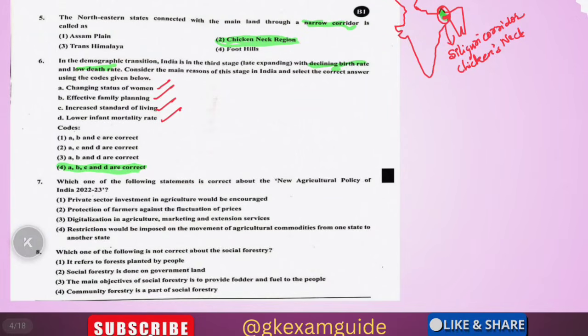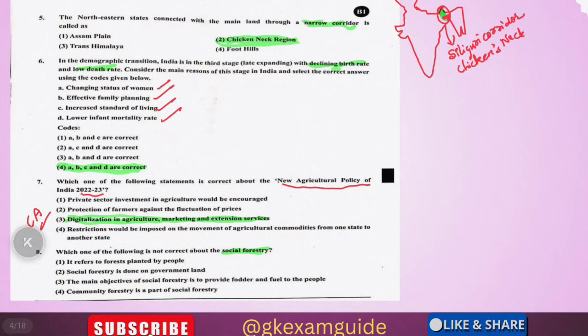Coming to the 7th question: which one of the following statements is correct about the new agriculture policy of 2022-23? This is a current affairs based question. The right answer is very direct and factual: digitalization in agriculture, marketing and extension services. This is the right option.